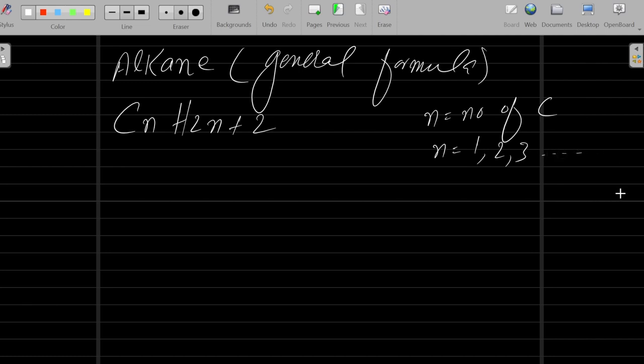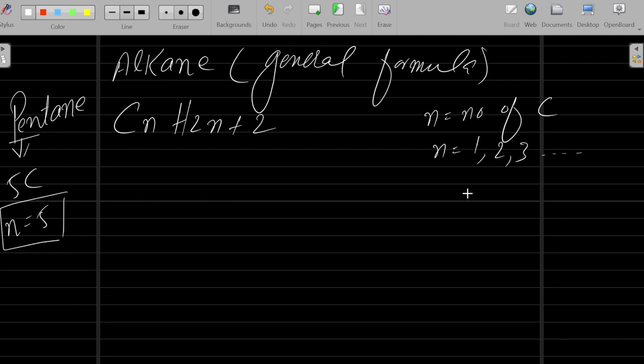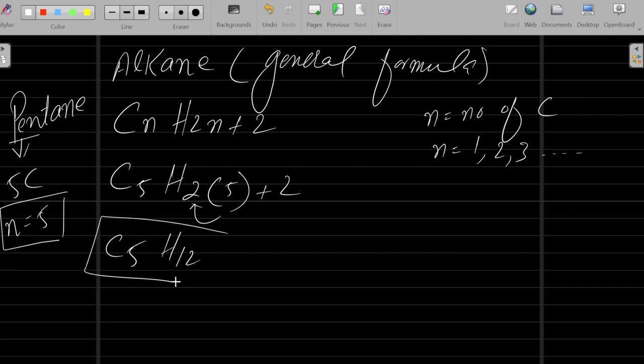For example, if you have pentane and you want to draw the structure of this pentane. Pent means, I already told you, there are 5 carbons. So it means n is equal to 5, because carbons are 5. So I will write C instead of n, 5, H2 times 5 plus 2. It will become C5, 5 multiplied by 2 is 10, 10 plus 2 is 12. It will become C5H12.